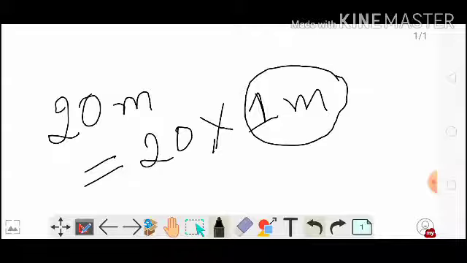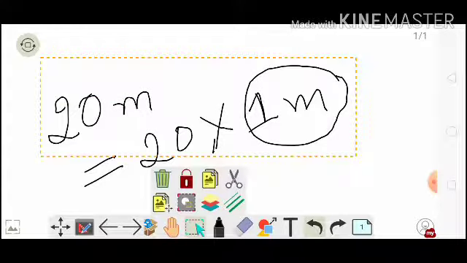Then we get some idea about the length or height of the building, right? That is the purpose and the process of measurement. We are taking something as a fixed quantity and we measure how many times that quantity is with respect to that fixed quantity.